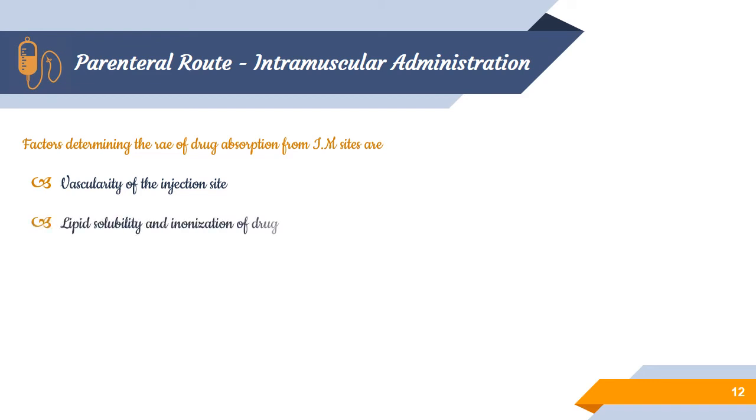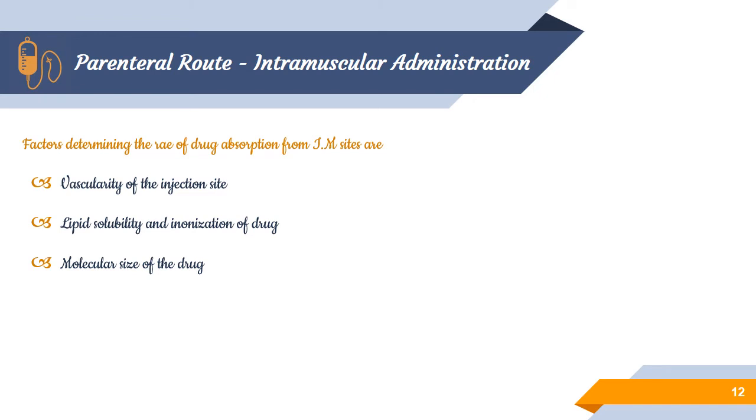The next is lipid solubility and ionization of the drug. High lipid solubility shows better absorption by passive diffusion, whereas hydrophilic and ionized drugs show slow absorption through capillary pores. The next is molecular size, which is a most important thing.